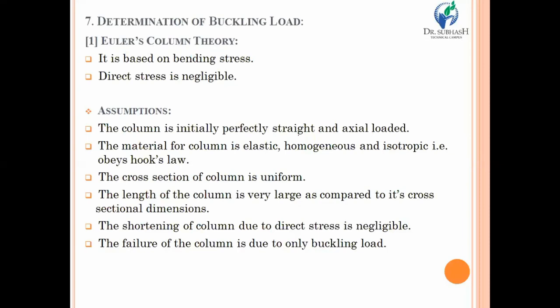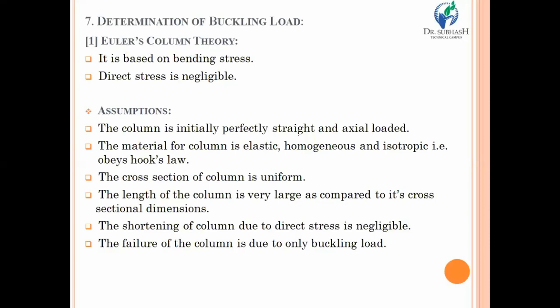The material is the same for each and every cross section, and isotropic too. The cross section of the column is uniform at every section. Suppose you have selected a column having a rectangular section, then from top to bottom, whatever sections there are, they have the same uniform rectangular cross section.